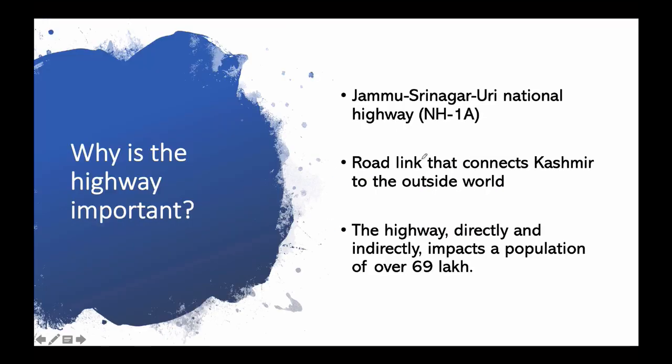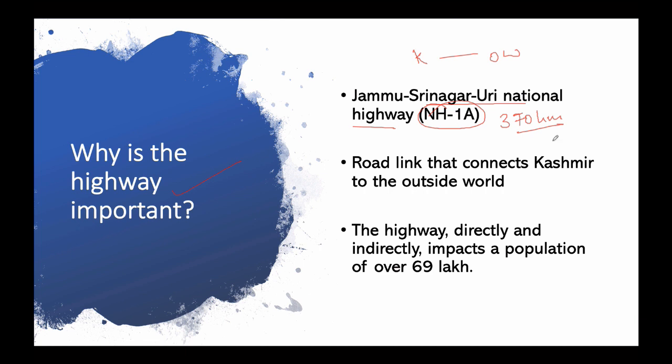Now let's see why this highway is important. This Jammu Srinagar Uri National Highway is NH1A. It runs around 370 kilometers; it is a total 370 kilometer highway. So this national highway is not only a road link that connects Kashmir to the outside world, to mainstream India.